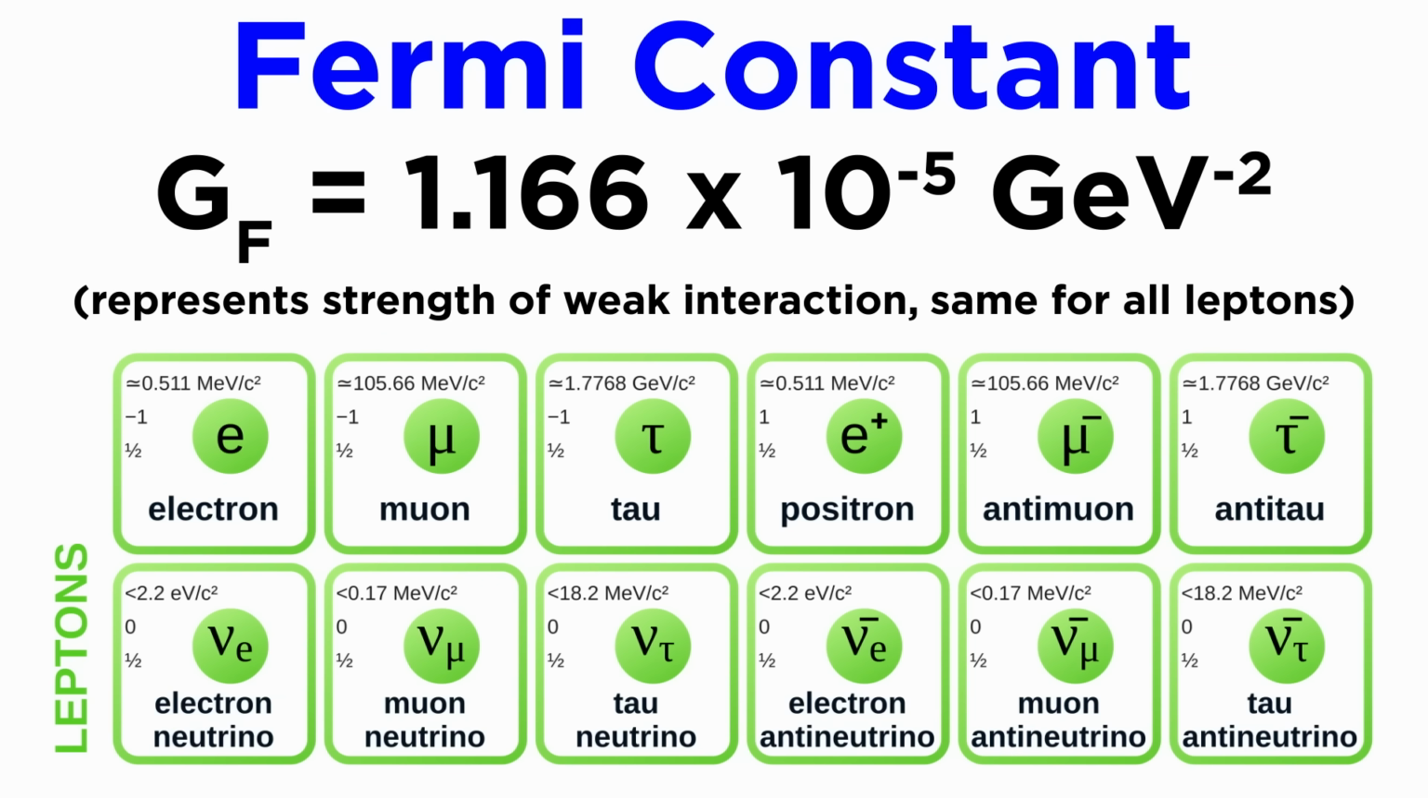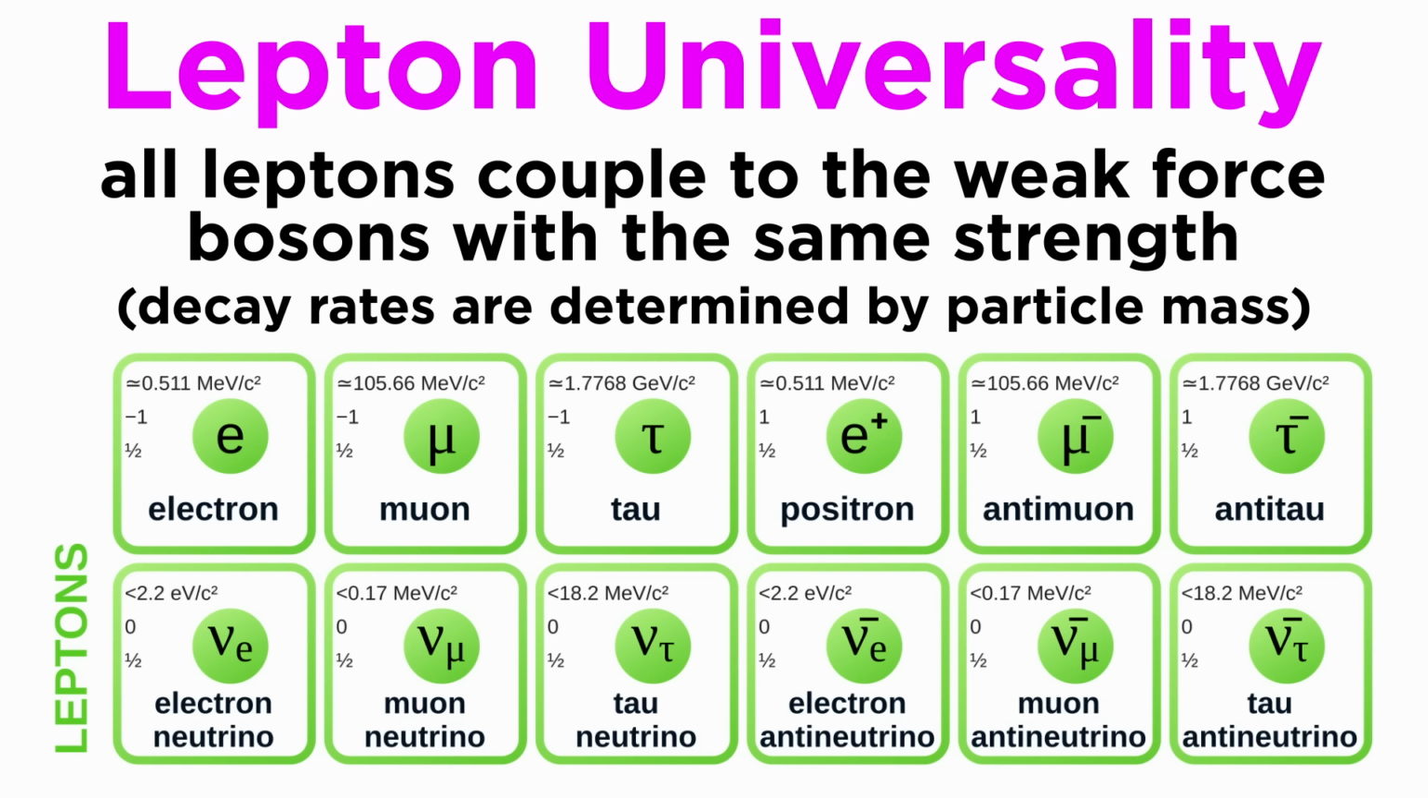Additionally, Fermi introduced a constant in his interaction called GF, which was also creatively named the Fermi constant. This constant represents the strength of the weak interaction and is the same for all leptons. Thus, Fermi's constant is responsible for a principle known as lepton universality, which tells us that all leptons, regardless of which type, couple to the weak force bosons with the same strength. This means that any difference in decay rates or cross-section should only come down to the different lepton masses. Through extensive experimentation, this has been tested and repeatedly proven accurate.